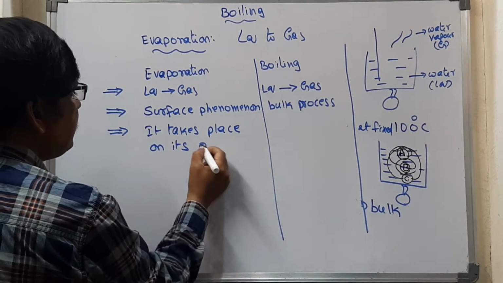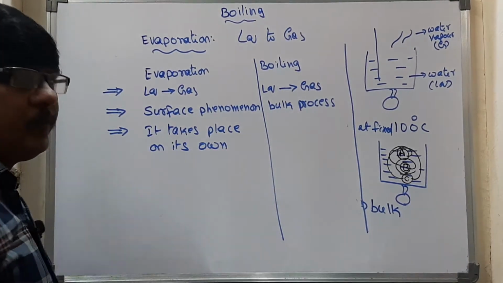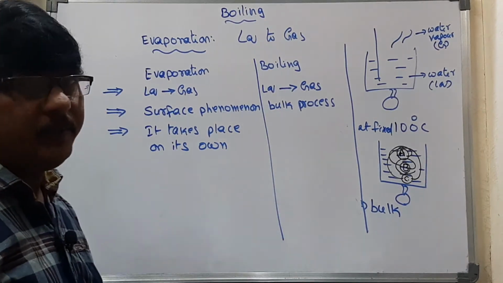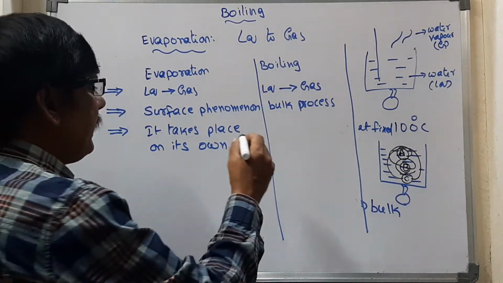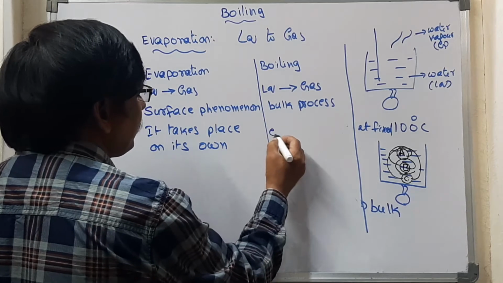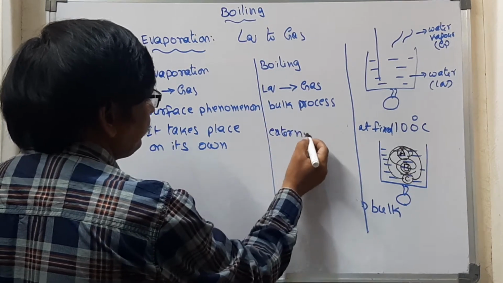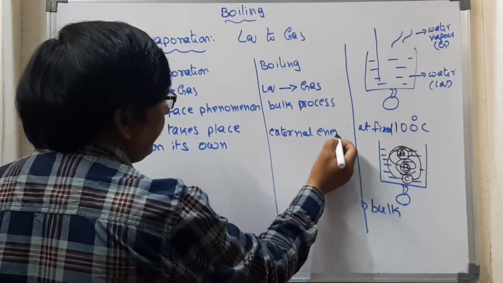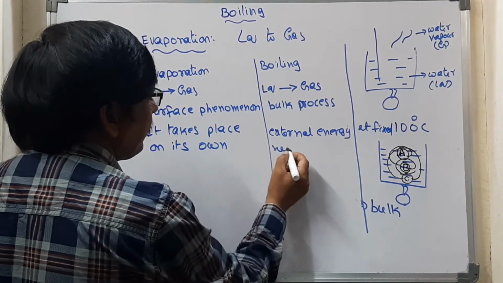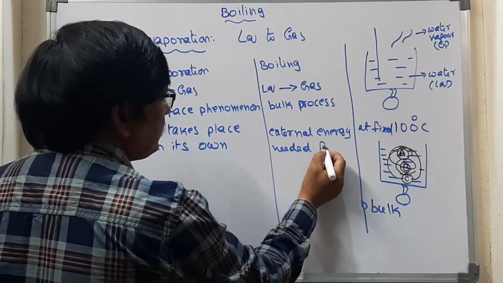On its own in the sense that there is no need to supply any energy, it can take place by itself. But external energy is needed for boiling.